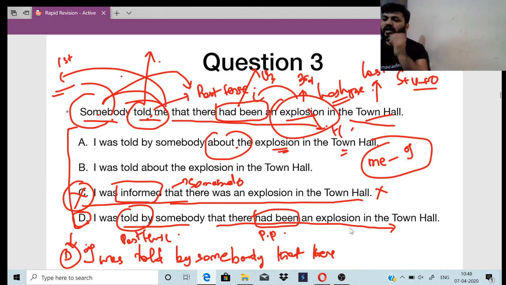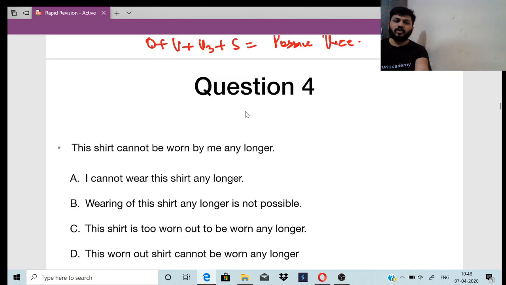So we just follow the routine. We just follow the formula. We just follow the structure here. No need to change the tense and all. When this is given in present tense or future tense, then we go for changing the tense. It is already given in the past tense. You don't have to change it. Right? Yes. Okay. We'll move on to the next one.